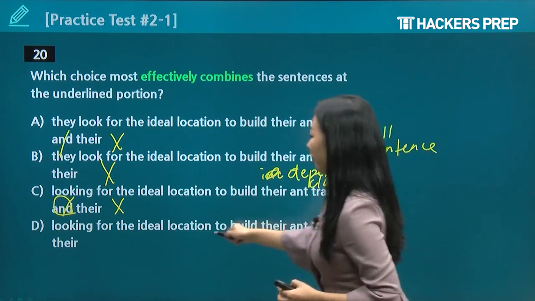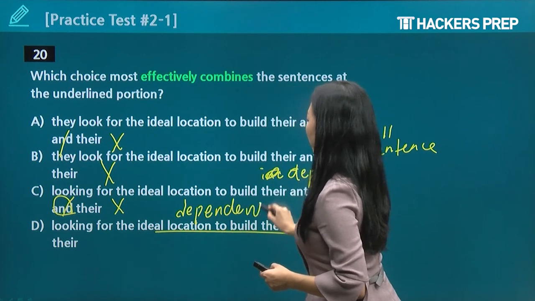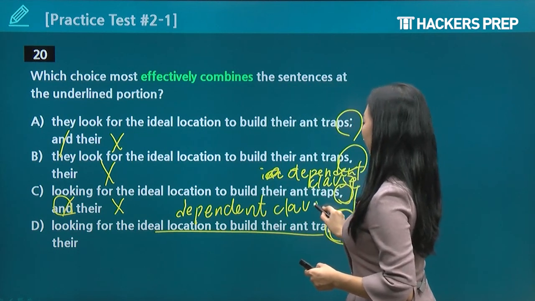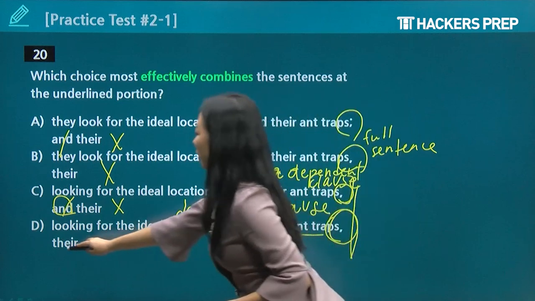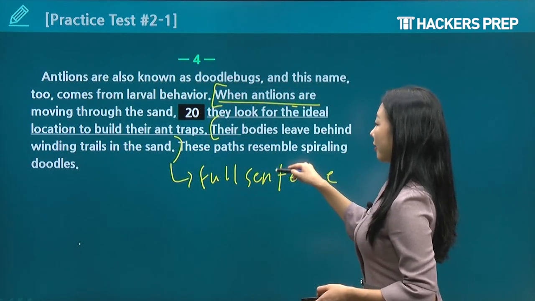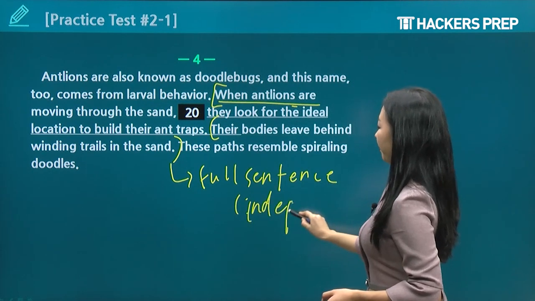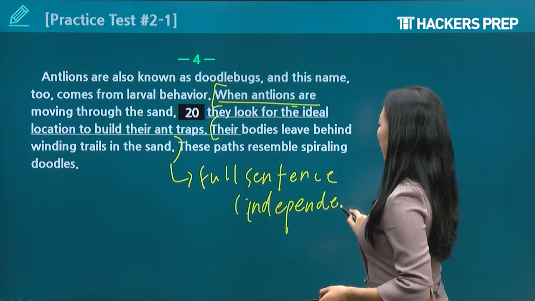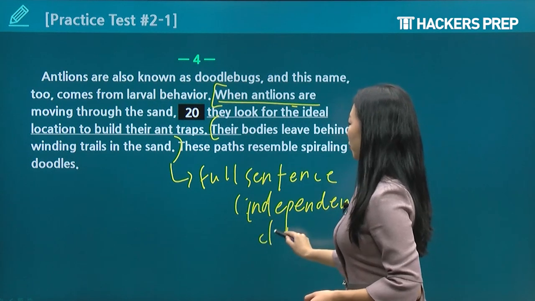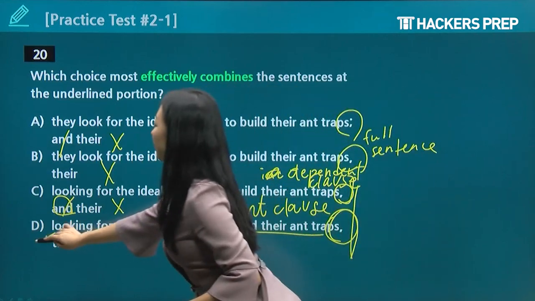The front part is the dependent clause, so that's not a full sentence. But the one that comes after the comma, their bodies leave behind winding trails in the sand, that's a full sentence, an independent clause. And you need a single comma between one dependent clause and one independent clause. So D, David, would be your correct answer.